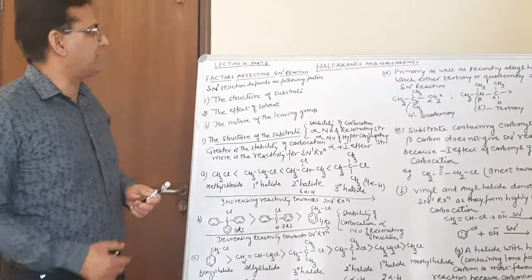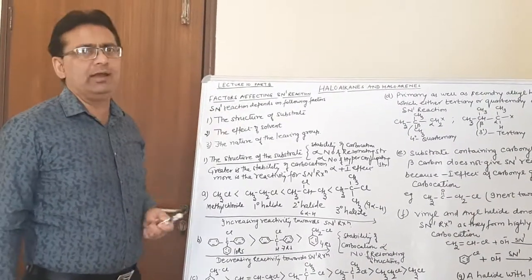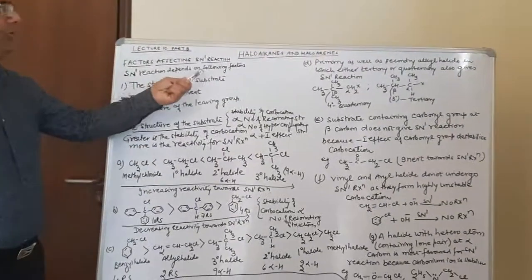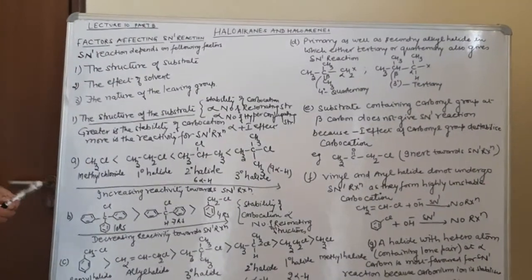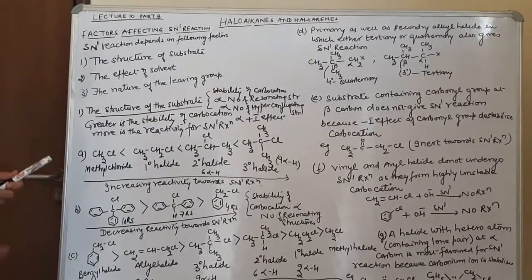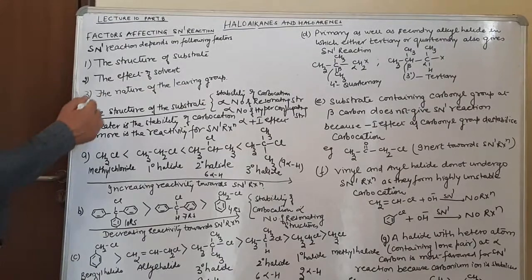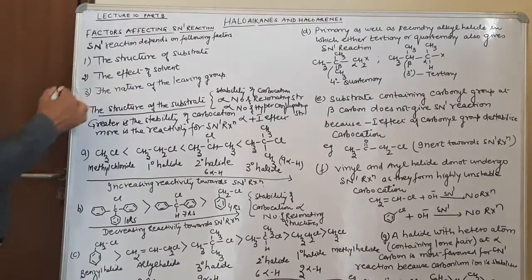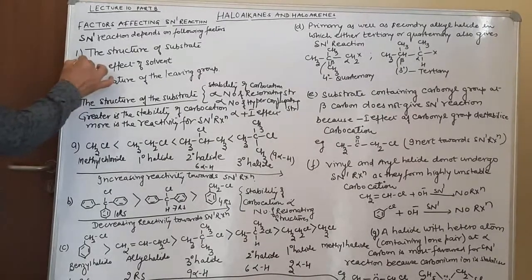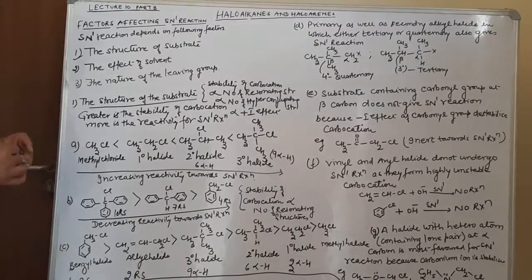Now the various factors which affect the SN1 reaction. The SN1 reaction depends on the following factors. Just see, it will help you to solve a large number of problems in chemistry. The first factor on which nucleophilic substitution reactions of the first order depend is the structure of the substrate.